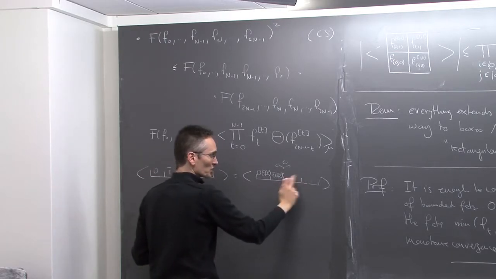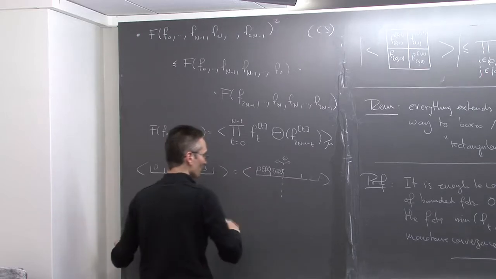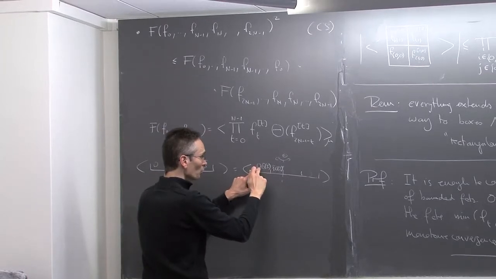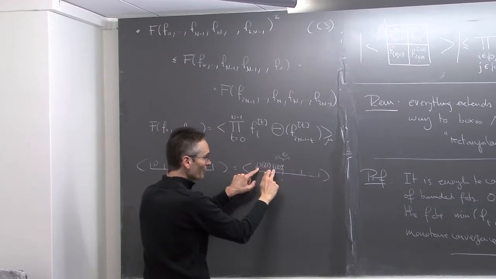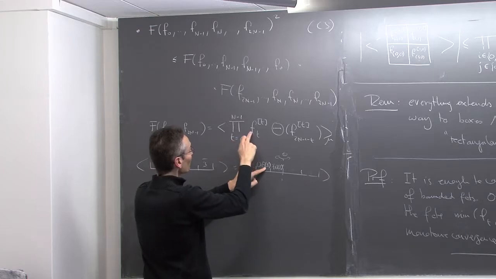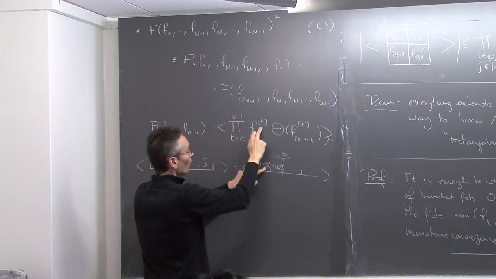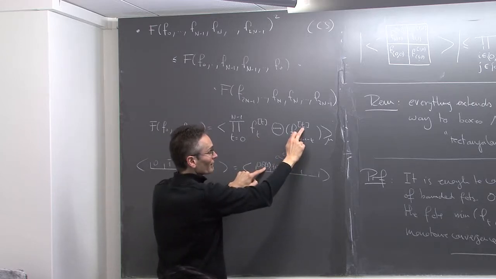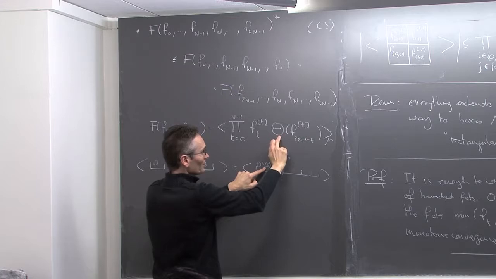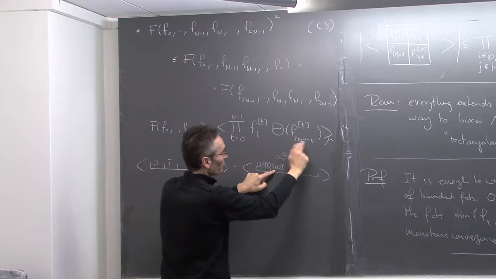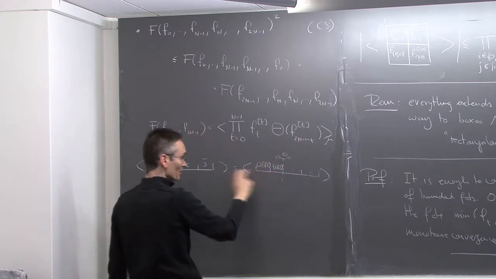And then I have just a function which is identically 1 in these two cells. Nothing happens there. Okay. But then we see that we have really the expected value of the product of 0, 1, and in the first cell I have 0 and theta of 2n minus 1, so exactly what is written here. So in the first cell, the cell t equals 0, I have f of 0, but f of 2n minus 1 also. It's also sent in the cell 0, okay, with a theta. And then the same for 1, I have f1, but I have also f2n minus 2, and so on and so forth. So this identity is just this observation.